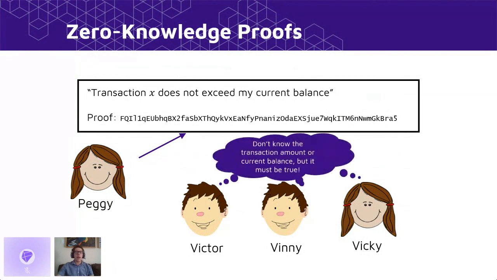And then any verifier who wishes to confirm that the statement is true can follow some specific protocol to verify the proof. And they don't have to talk to each other. All they need to do is access the single string that Peggy posted.